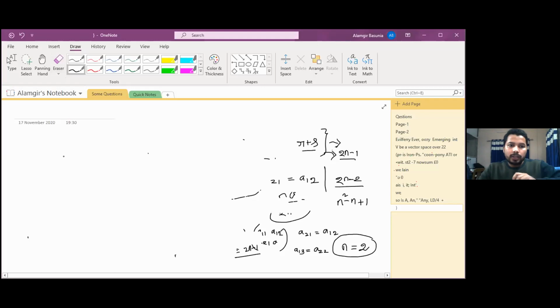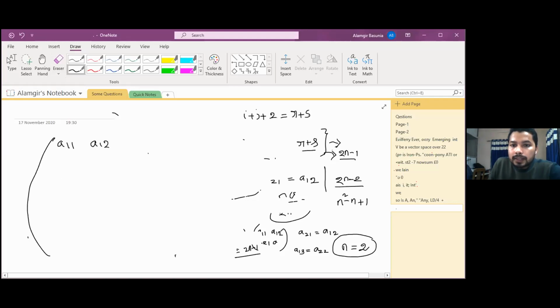Okay, just tell me one thing. Here we are writing A11 independently. Freely we can choose this one. Now A12, any problem choosing my A12? If i plus j plus 2 is equal to r plus s, then Aij is equal to ARS, right?